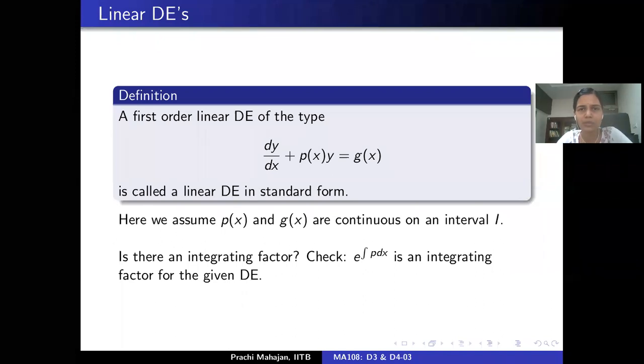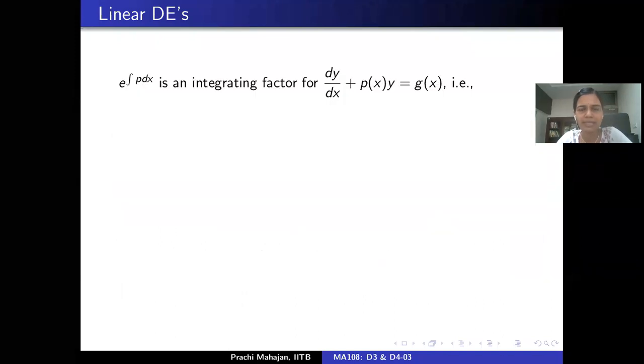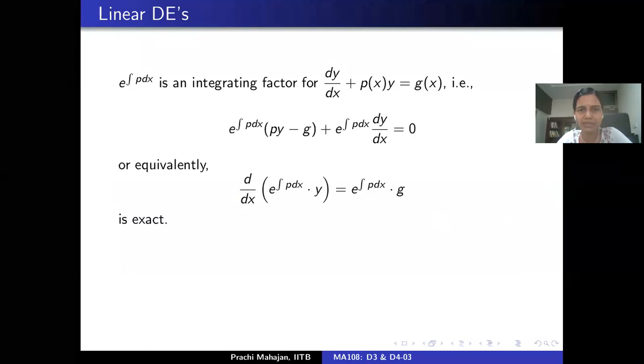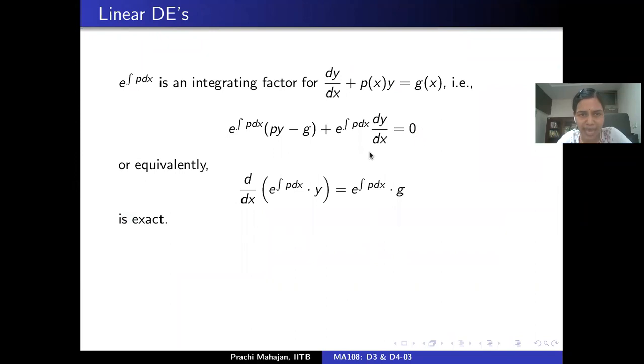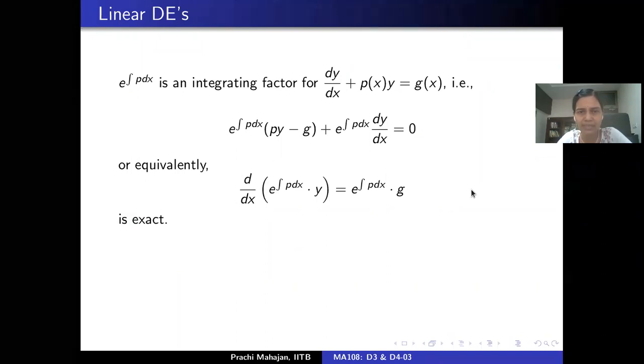So if this is an integrating factor, let's just multiply this ODE by this function. When you multiply by e to the power integral of p, that should give you an exact differential equation, right? And you can rewrite it in the following manner: d by dx of exponential integral p times y is equal to the right hand side, which is exponential integral p times q.